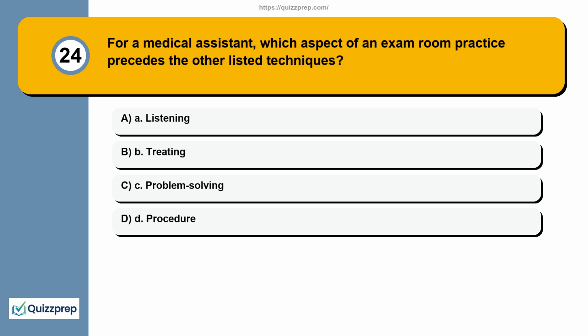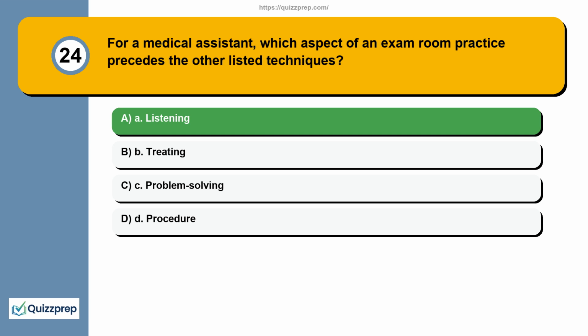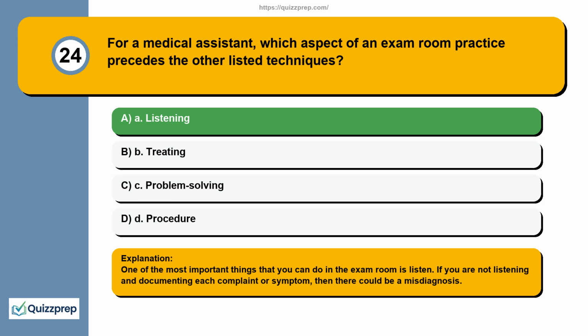Question 24. For a medical assistant, which aspect of an exam room practice precedes the other listed techniques? A. Listening. B. Treating. C. Problem solving. D. Procedure. One of the most important things that you can do in the exam room is listen. If you are not listening and documenting each complaint or symptom, then there could be a misdiagnosis.